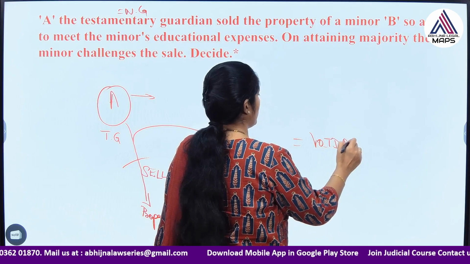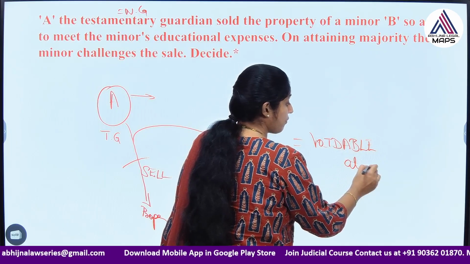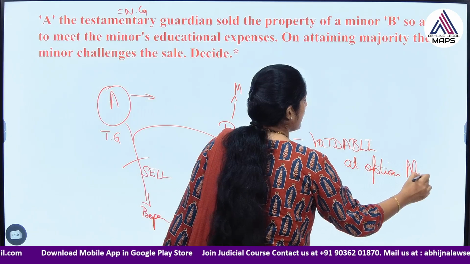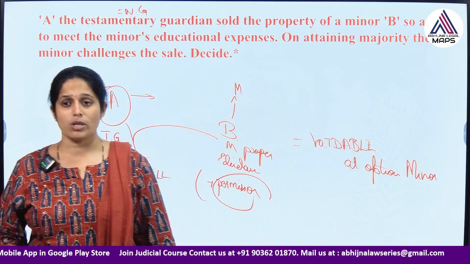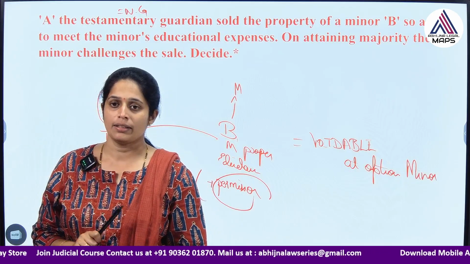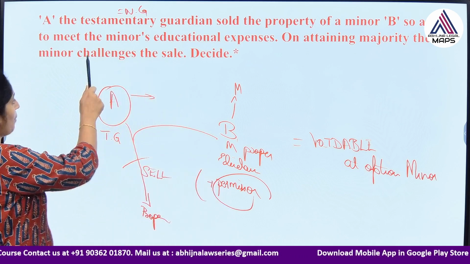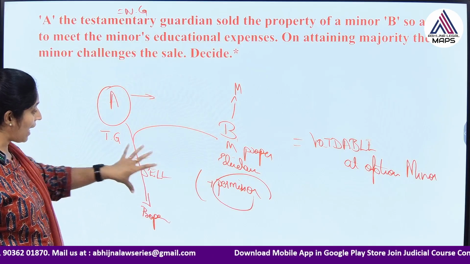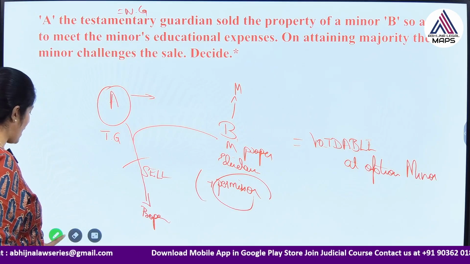Please note this terminology. It is voidable at the option of the minor. So, the minor on attaining the majority can challenge this sale saying that they have not taken the court's permission. So, that is why I want to set aside this sale. Got it? So, what will happen in this case? The minor will win. The minor can set aside this sale and get back the property. Okay, so how do we have to answer this question?